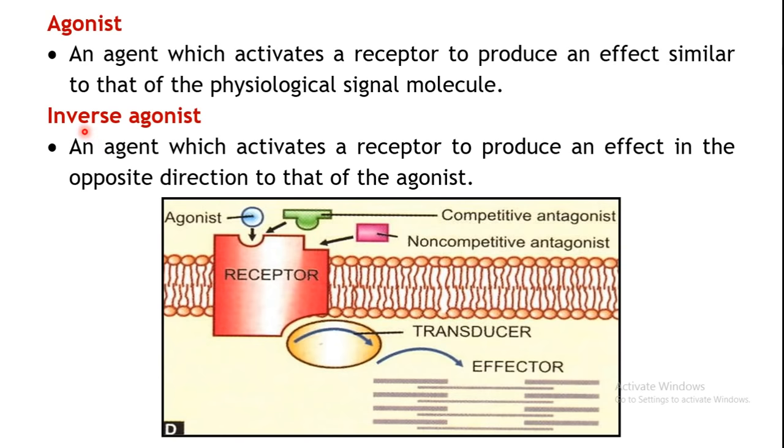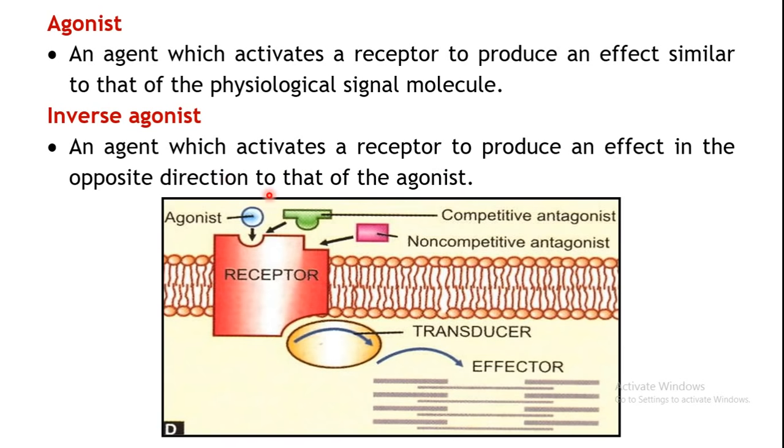Now inverse agonist, as the name clearly implies, is something which is opposite to your agonist action. This is an agent which activates the receptor to produce the effect in the opposite direction to that of the agonist.